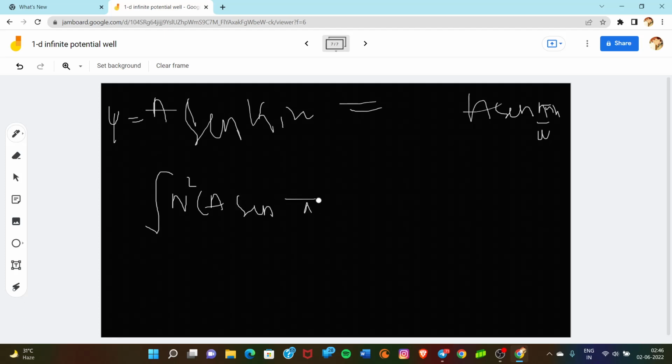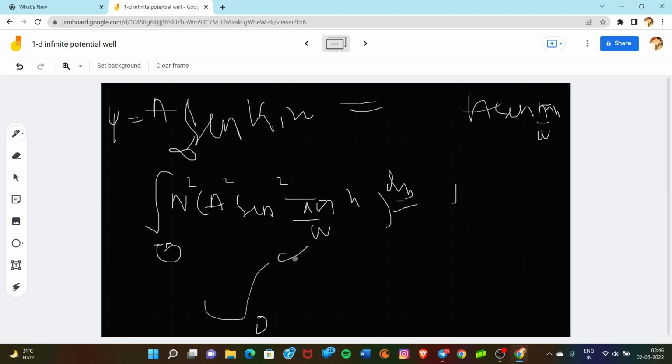A sin(n pi upon a x) whole squared, equal to 1, dx, from minus infinity to 0 to infinity. This is the normalization condition. In the normalization condition, when the wave function is normalized, we have the integral of psi star psi dx equal to 1. Psi star psi can also be written as mod of psi squared.